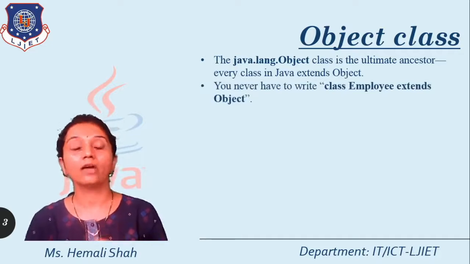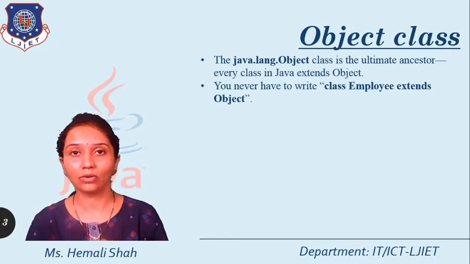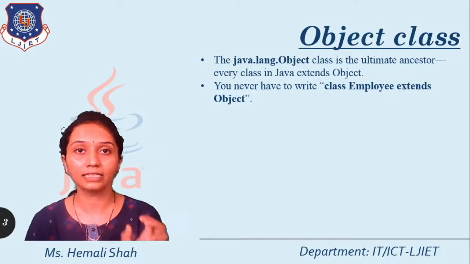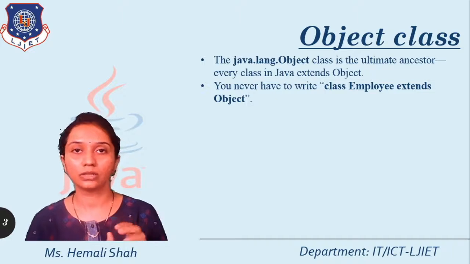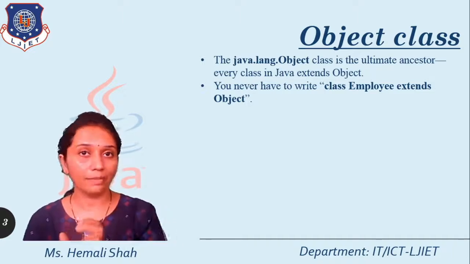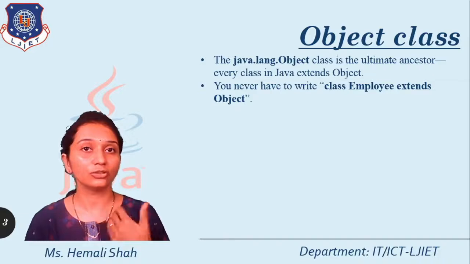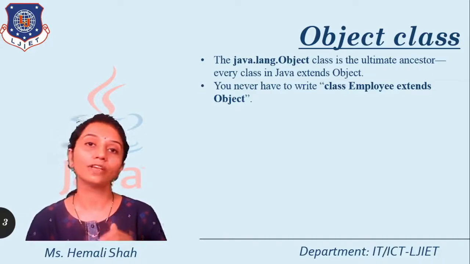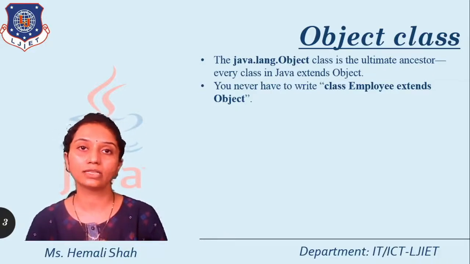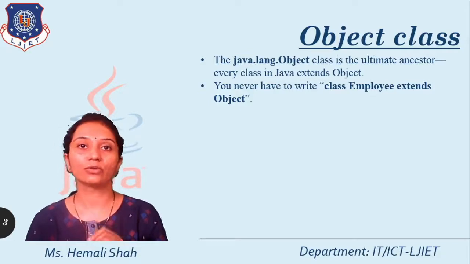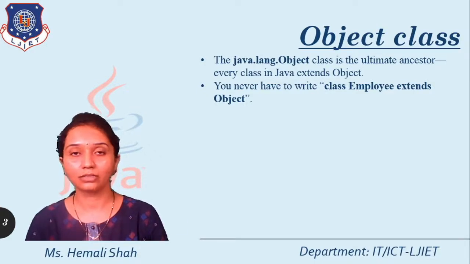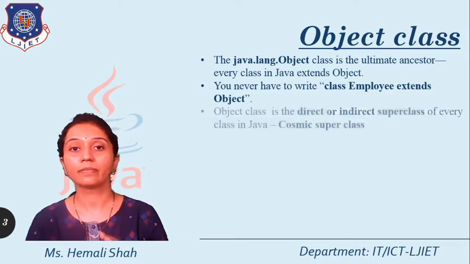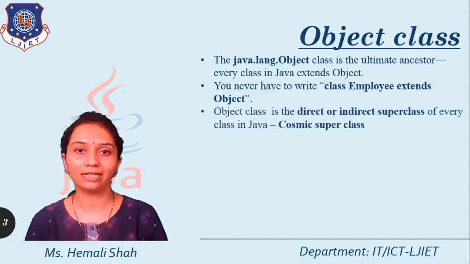Now this Object with capital O is a built-in class available in Java, and this class is basically the topmost class. You never have to write in your code a class name and then extends Object, like class Employee extends Object. You never need to write that, because by default when you create any class, Object is the default superclass. So you don't need to write this. If you write it, there is no error. You will never get a compile time error, but you should not write this.